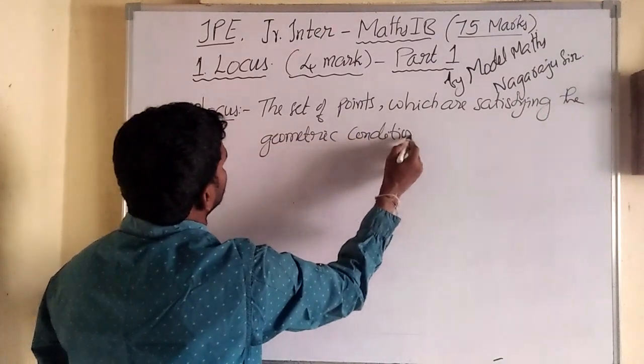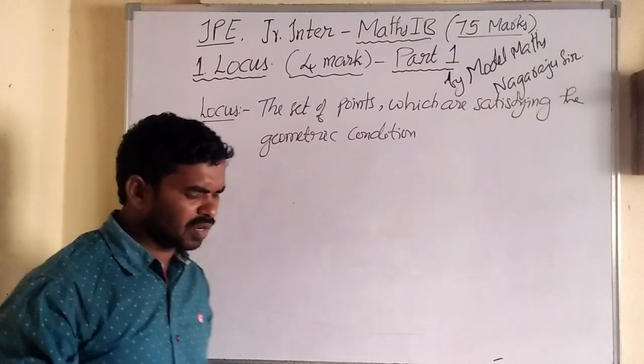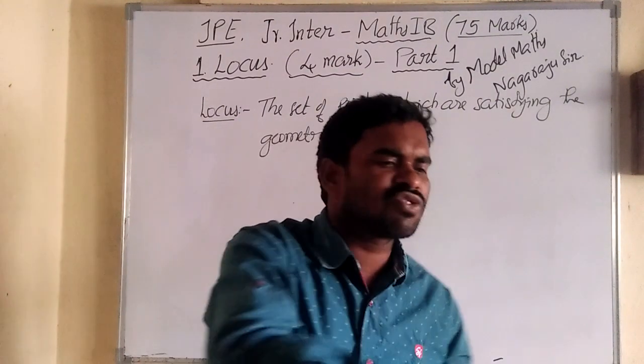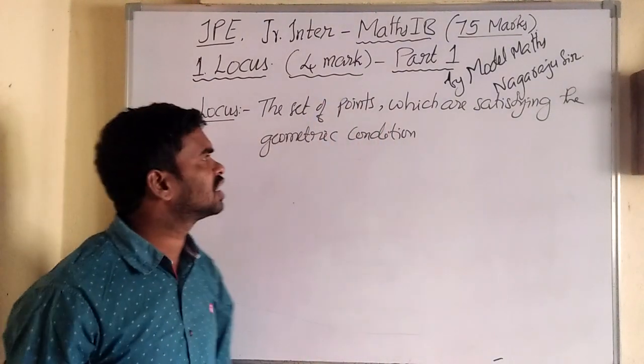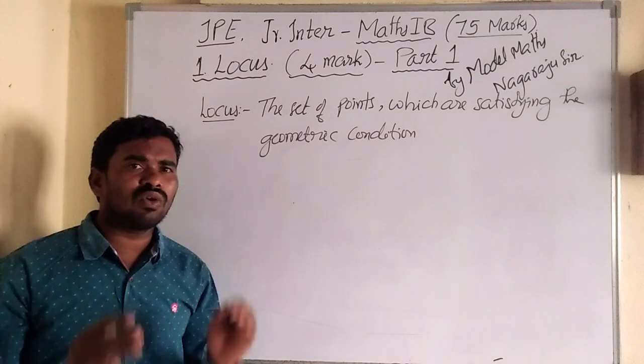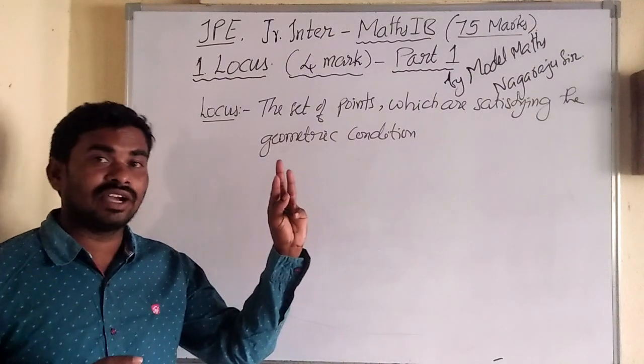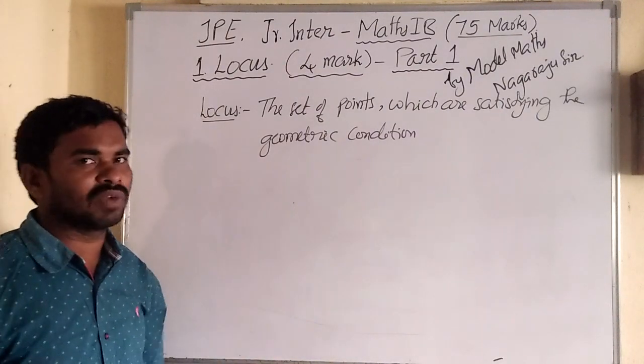The definition is not important, but locus means the set of points which are satisfying the given geometric condition. In this locus we have only 3 formulas, and you already know them.